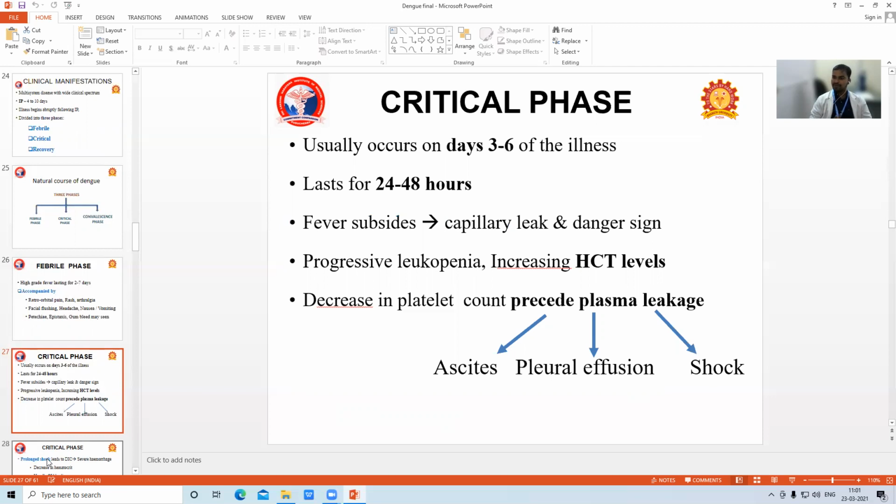They don't know about the critical phase. 2 to 3 years back, we lost 2 to 3 children due to this kind of practitioner. After the fever subsided, they sent them home. But that phase is very, very difficult in the management of dengue fever. If you treat the critical phase properly, most children survive.